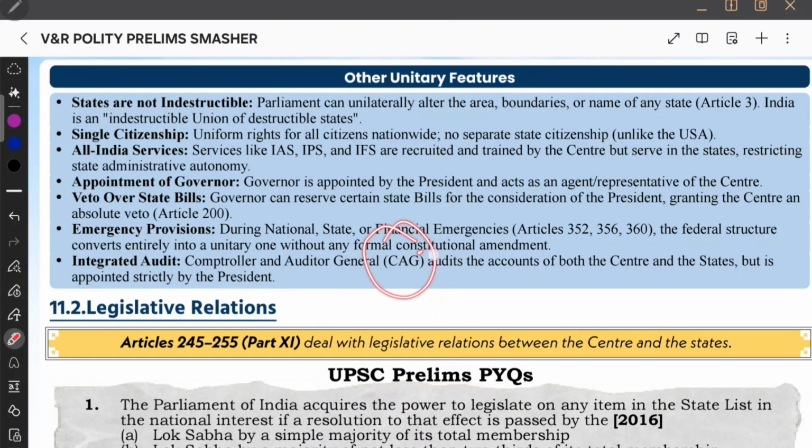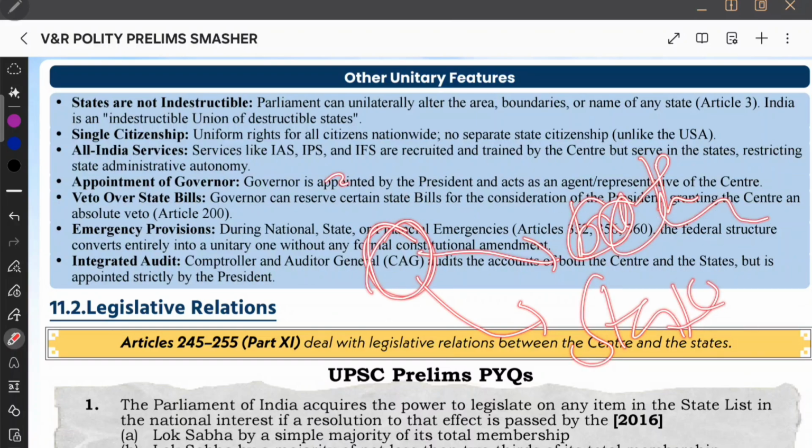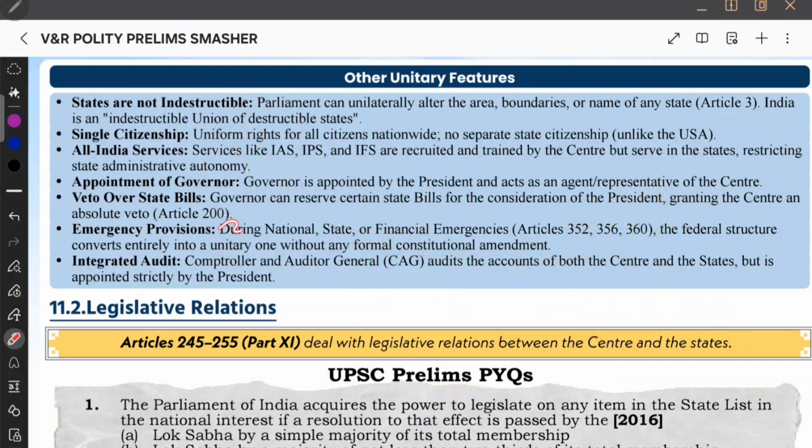For example, the Comptroller and Auditor General will do auditing of accounts for both center and state separately. He will do the center's, he will do the state's. But the CAG is appointed strictly by the president only, for both center and state. So that integrated audit by the CAG is also a unitary feature.